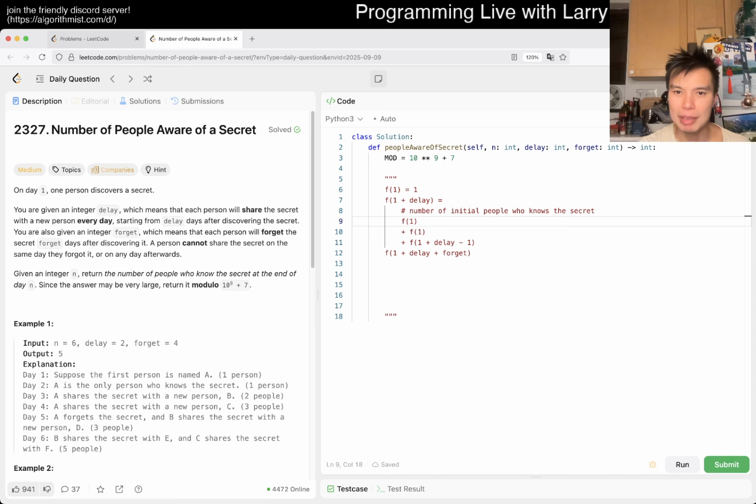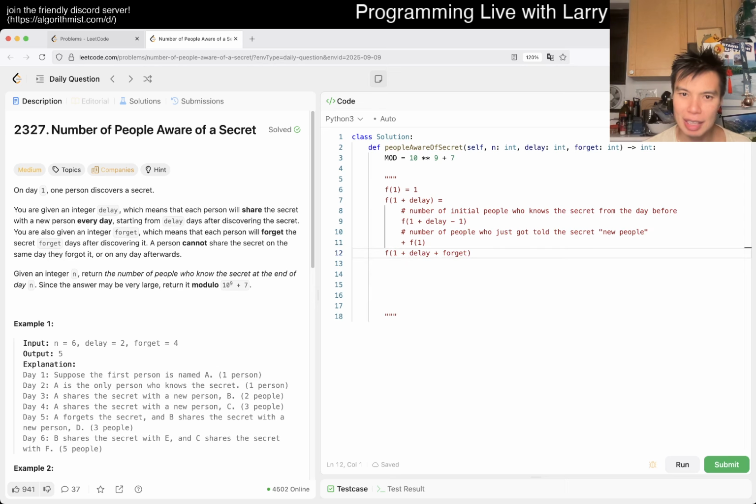No, maybe this is wrong, which makes this wrong. Maybe the way to think about it, and maybe that's fine, it is already just one, right? So this is the number of people who know the secret. This is the number of people who just got told from the day before. Oops. Number of people who just got told the secret. New people, right?